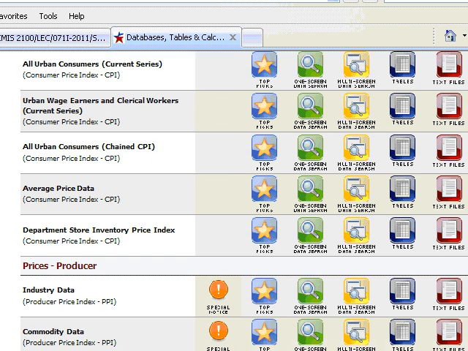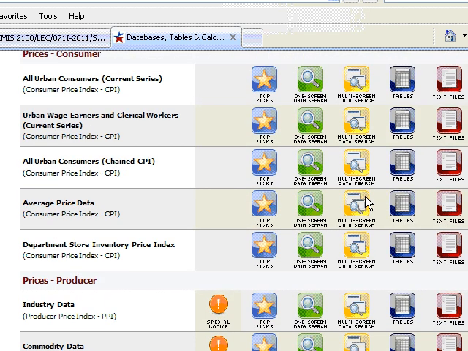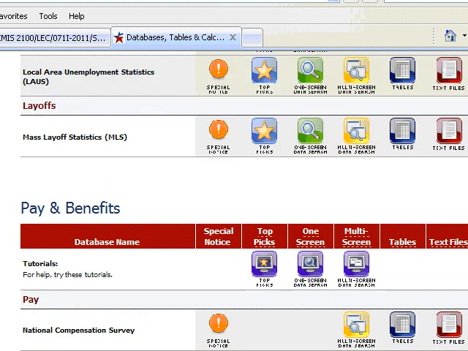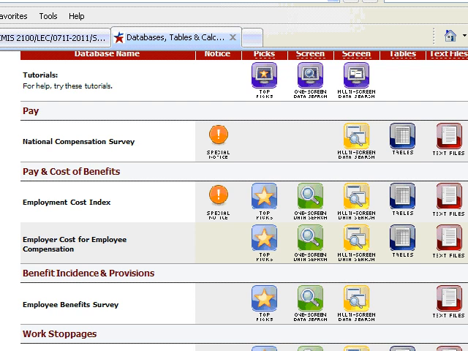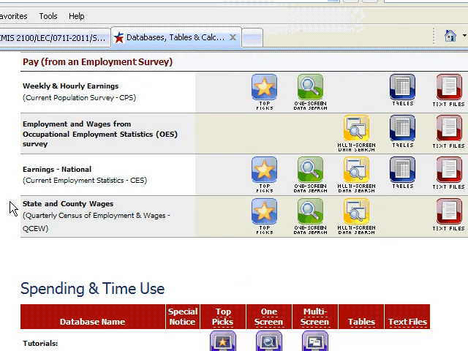Well, let's go find out if I want to move to Odessa, Texas. And so, let's look in here and find out the department store inventory price. But one of the things we want to look for, and I think I said this, is we want to look for pay, and one of the things we want to look for is something regional, and that's the state and county wages. All right, so we've decided that we're going to use this quarterly census of employment and wages.